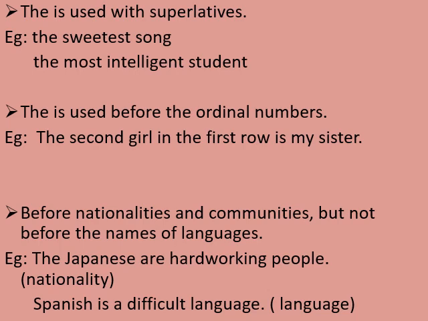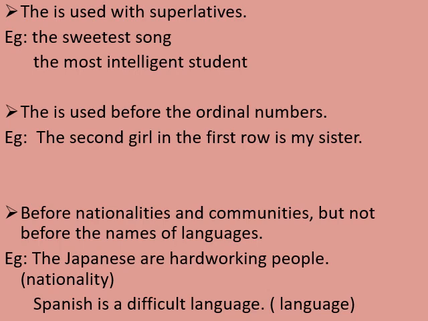Next, we will use article the before the names of nationalities and communities. Just keep in mind, we will use it before nationalities and communities, but not before the names of languages. So this you have to keep in mind. Before the names of nationalities and communities we can use it, but not before the languages.